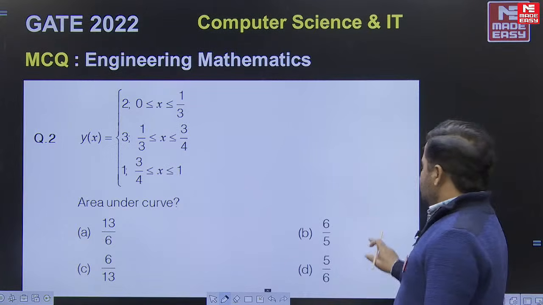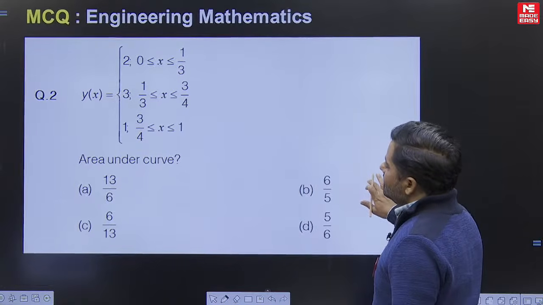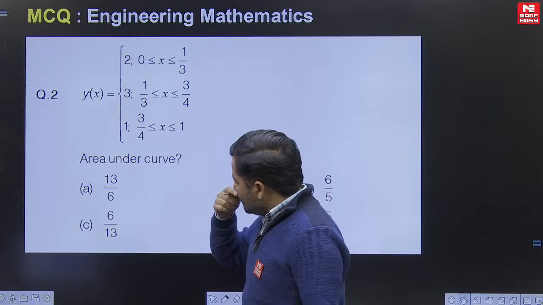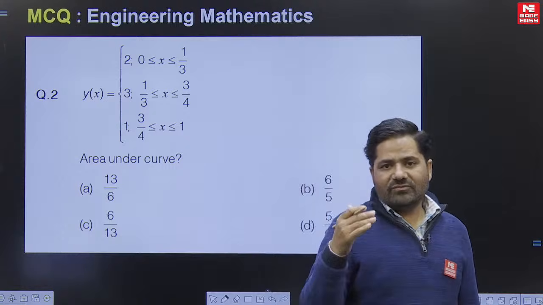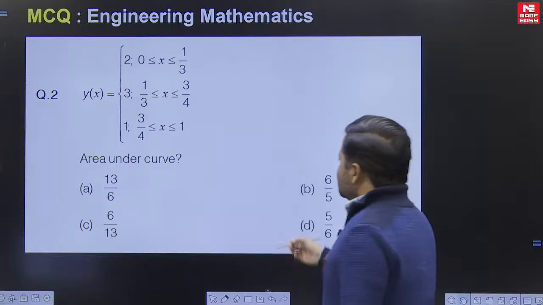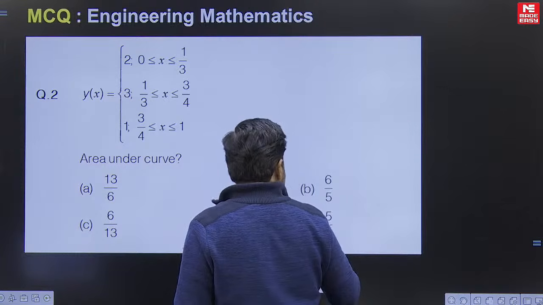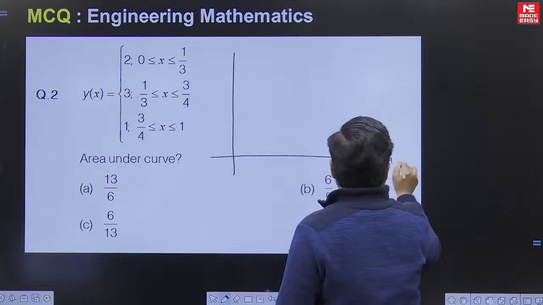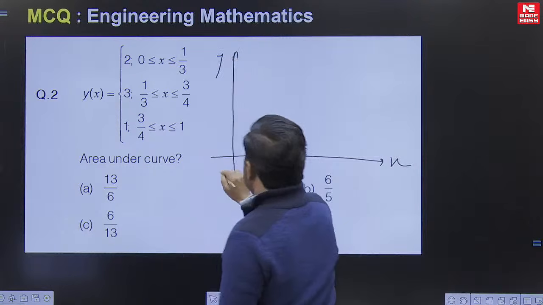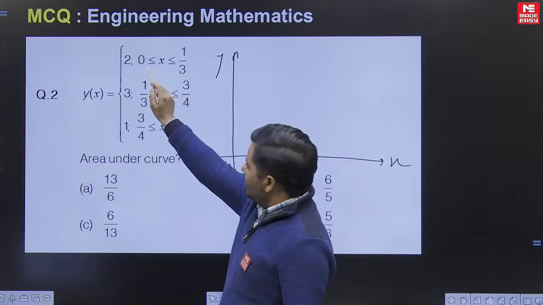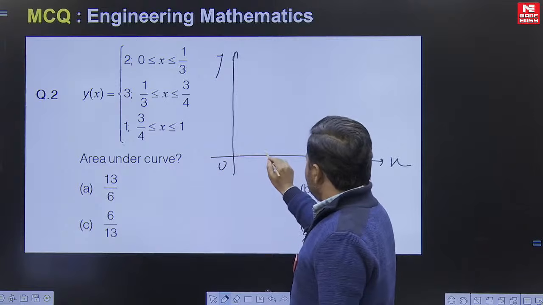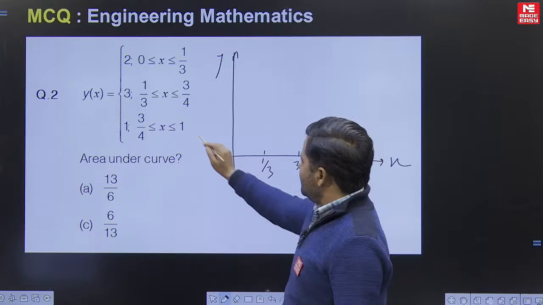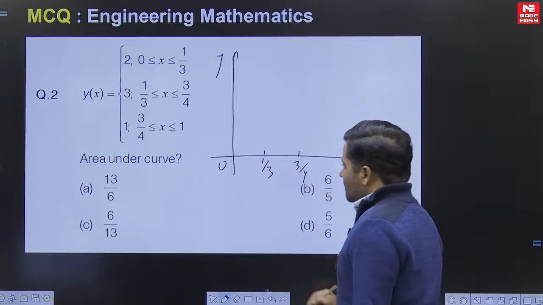This is the second question. Here they say that y is defined by this equation and they are asking to find the area under the curve y equals f(x). So let's plot the graph of this function. If we make its graph, this is the x axis, this is the y axis, this one is 0. It is varying from 0 to 1 by 3, 1 by 3 to 3 by 4, and the last one is 3 by 4 to 1.